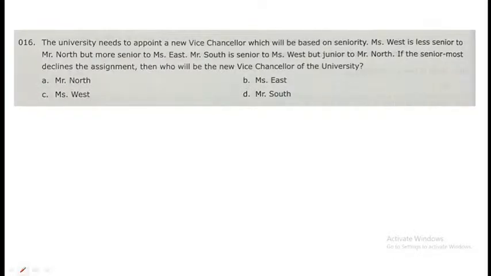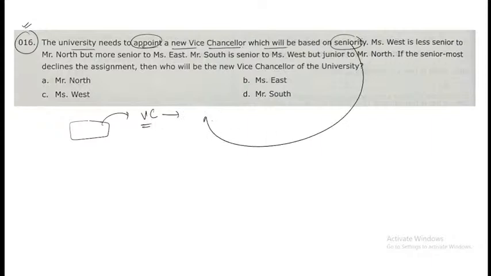So this was the question that we were discussing in the previous class, but because of very few students, we left it in the middle. So try to find the answer for this particular question. The question is, the university needs to appoint a new vice chancellor, based upon seniority. So there's a university, and in this university a new VC needs to be appointed. And the process used for the appointment is based upon seniority.